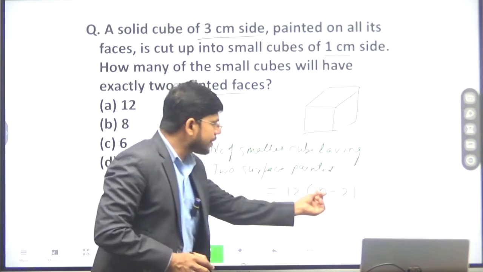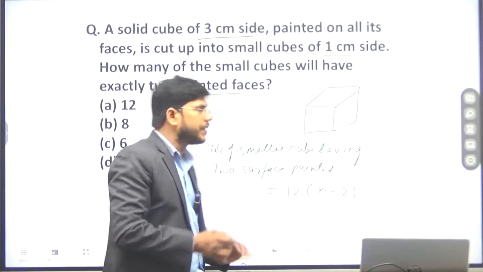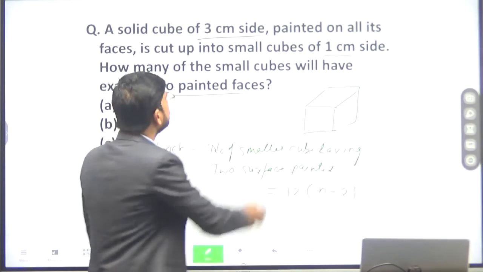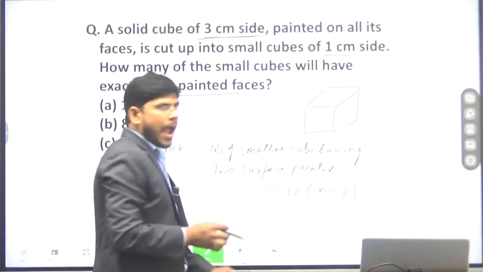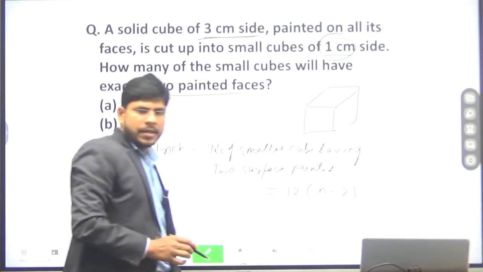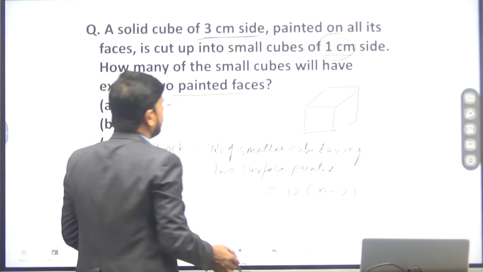Then what is n? n represents the number of divisions. Suppose the dimension of the larger cube is 3 cm and the dimension of the smaller cube is 1 cm. Then how many divisions have been made?